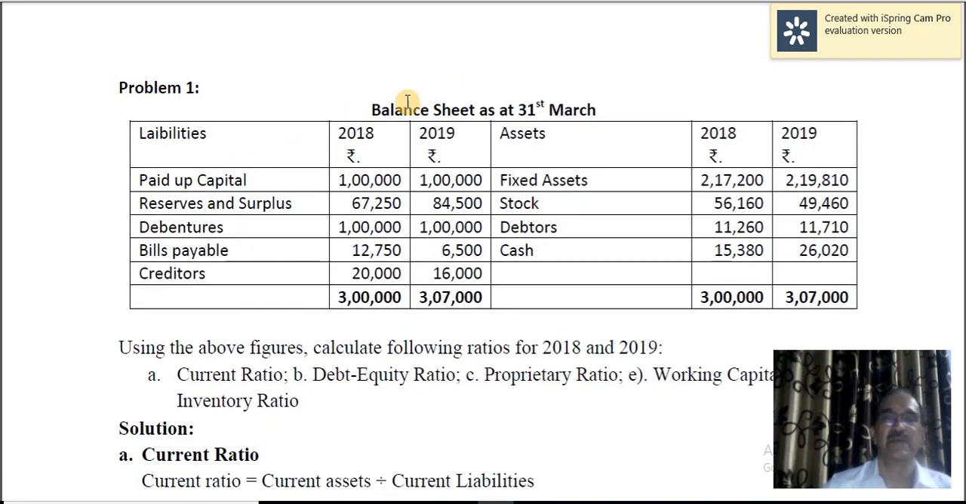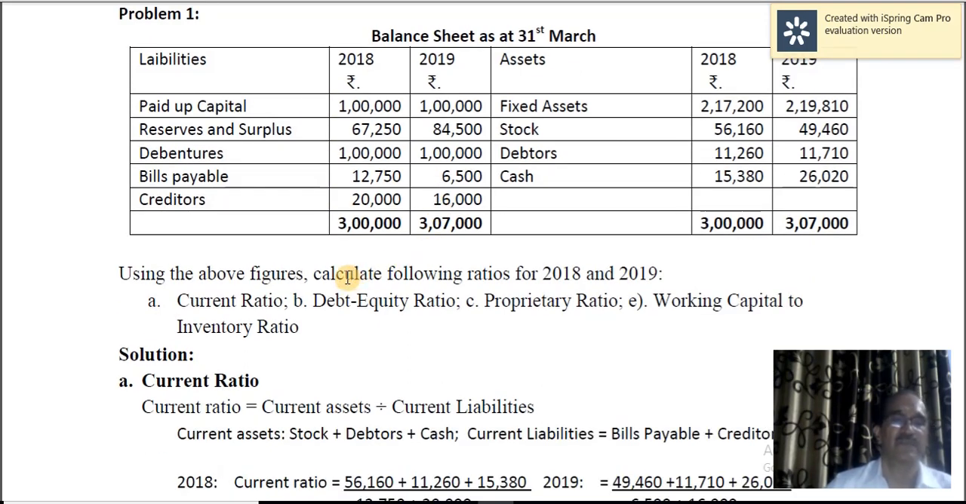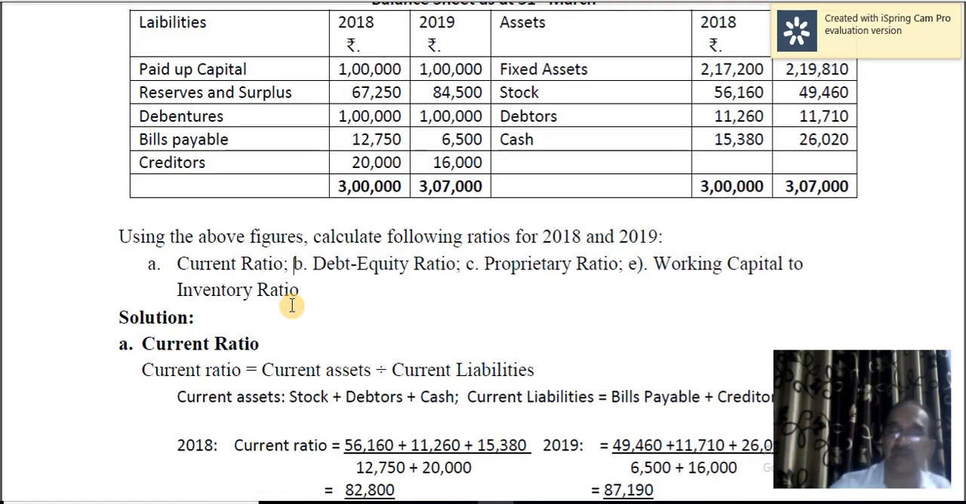So here are two sets of balance sheets, one for 2018 and the other for 2019. A balance sheet is a statement of assets and liabilities. Assets are there, liabilities are there. And with the help of the above balance sheets, you are required to calculate the current ratio. What do you mean by current ratio? Current ratio is equal to current assets to current liabilities, or current assets divided by current liabilities.